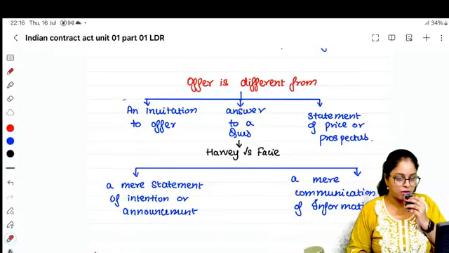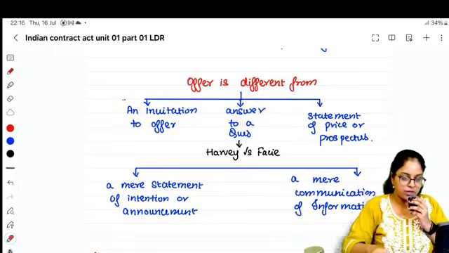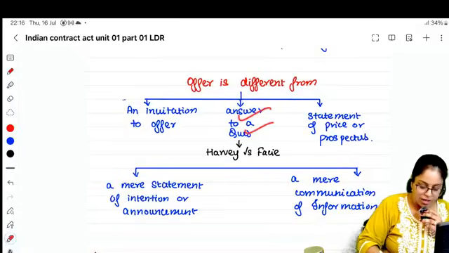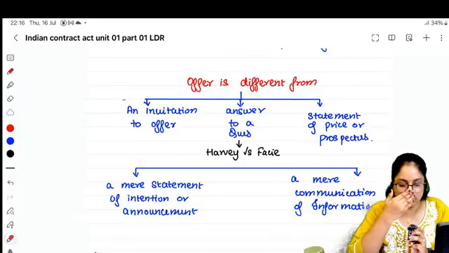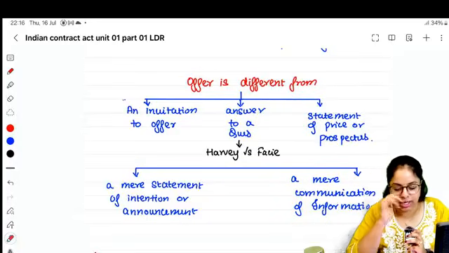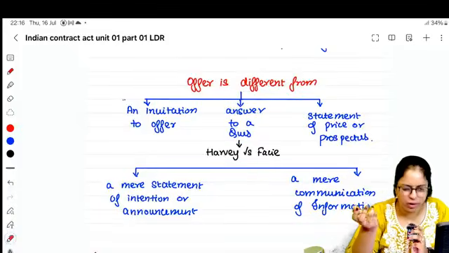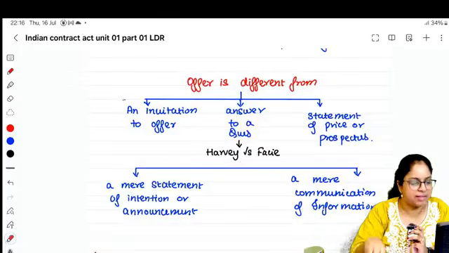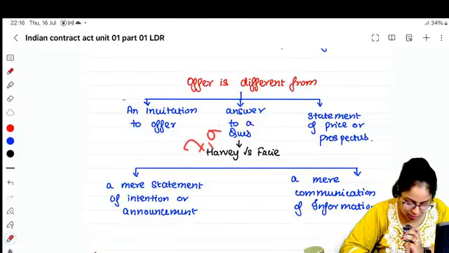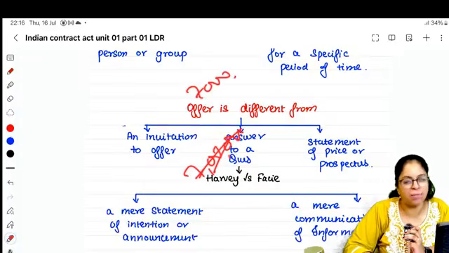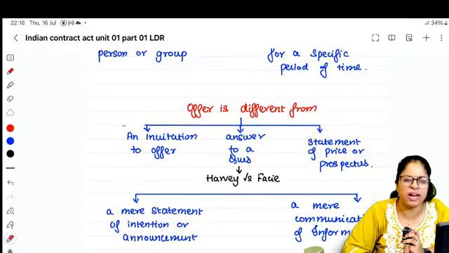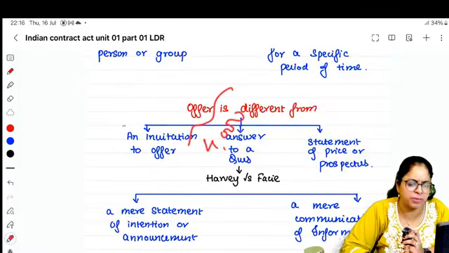Offer is different from a mere answer to a question. Let's say you tell me, ma'am, I want to purchase your CA Inter law classes. I tell you, okay, you can buy it for 7,000 rupees, let's suppose. But you ask, ma'am, what is the final price? What is the final price you will sell for? I'm telling, finally, I will sell for 4,000 rupees per class.